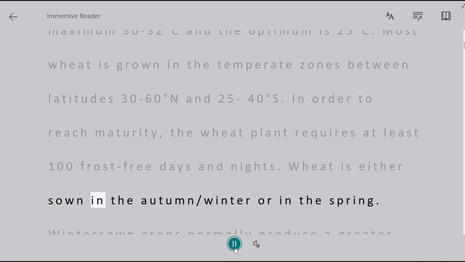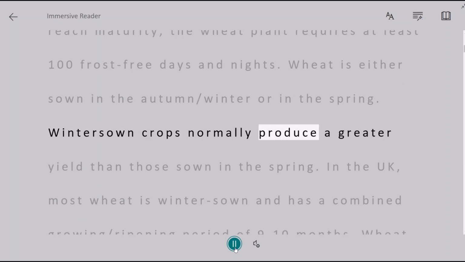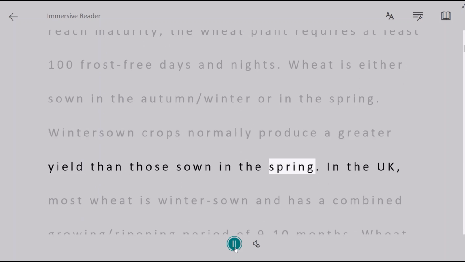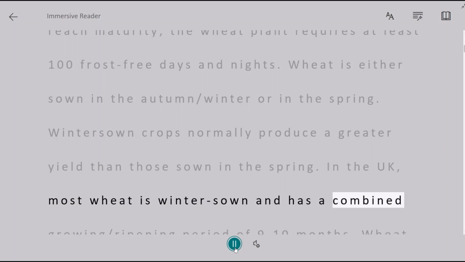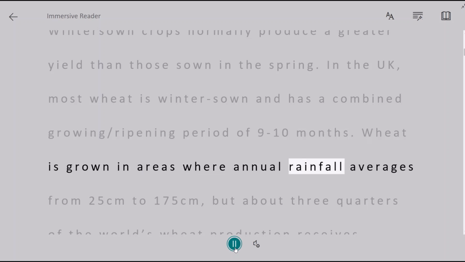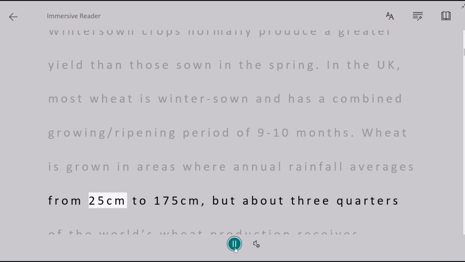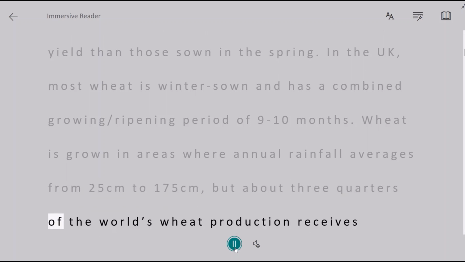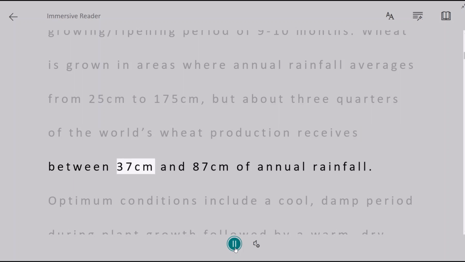Wheat is sown either in the autumn, winter or spring. Winter sown crops normally produce a greater yield than those sown in the spring. In the UK, most wheat is winter sown and has a combined growing and ripening period of 9 to 10 months. Wheat is grown in areas where annual rainfall averages from 25 centimeters to 175 centimeters, but about 3/4 of the world's wheat production receives between 37 and 87 centimeters of annual rainfall.